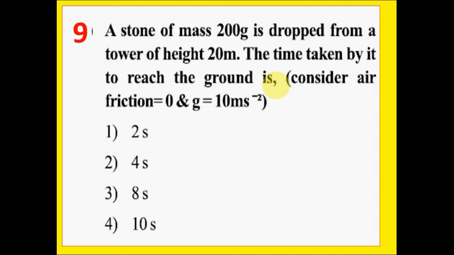Question 9. A stone of mass 200 gram is dropped from a tower of height 20 meters. The time taken by it to reach the ground is: consider air friction 0 and g is equal to 10 m/s². Option 1 2 s, option 2 4 s, option 3 8 s, option 4 10 s. Correct answer is option 1 2 s.